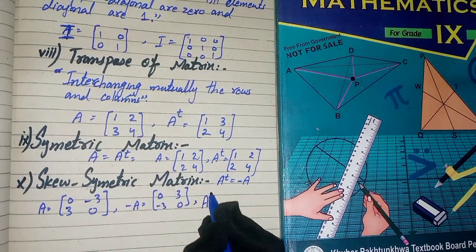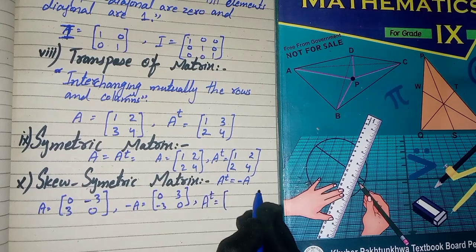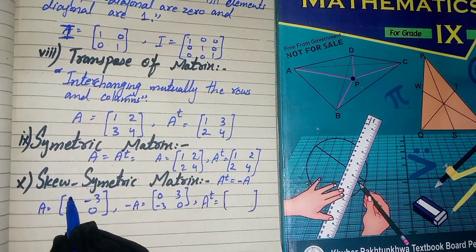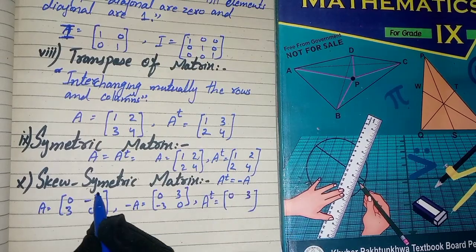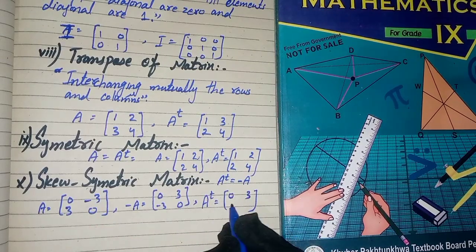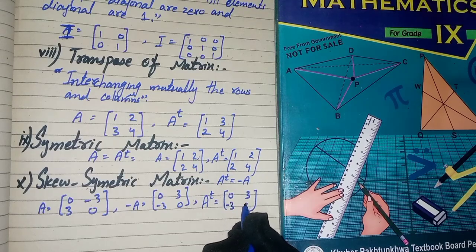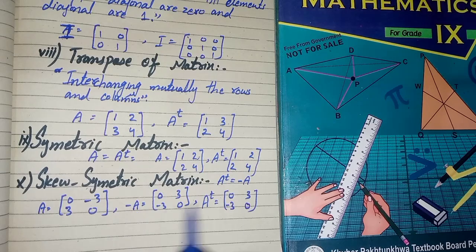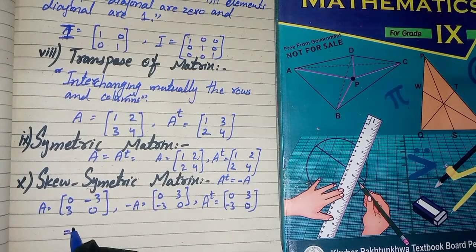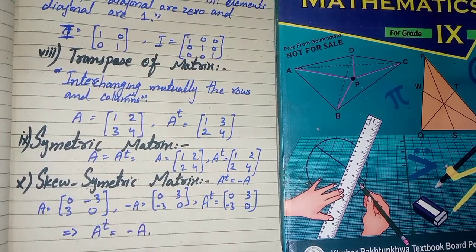Now we take A transpose. We write the column 0, 3 in the place of the row 0, 3, and the column minus 3 and 0 in the place of the row. So A transpose equals minus A: 0, 3, minus 3, 0 and 0, 3, minus 3, 0. This implies that A transpose equals minus A. So this is an example of a skew symmetric matrix.